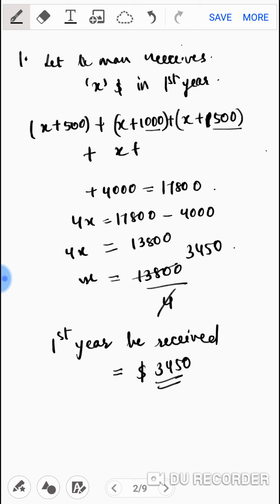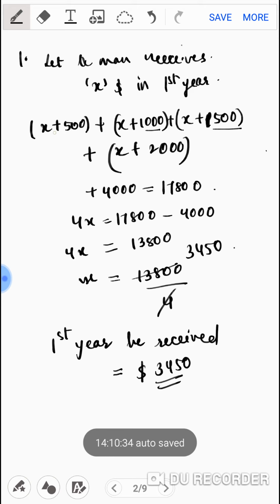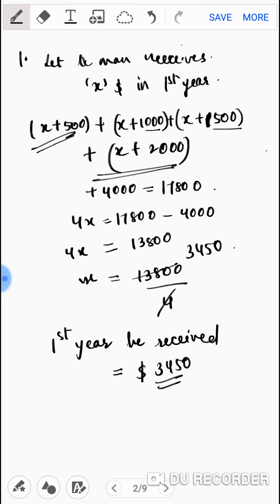I have made an equation x plus 500 for the first year, because for the previous year we have kept what the man received as x amount. So x plus 500 for the first year, x plus 1000 for the second year, x plus 1500 for the third year, and x plus 2000 for the fourth year.